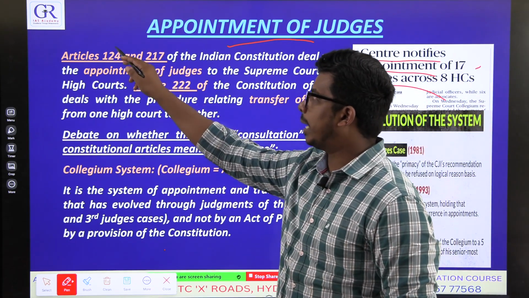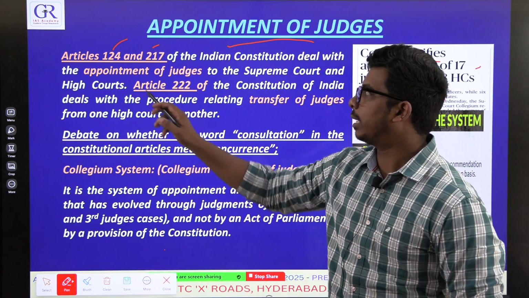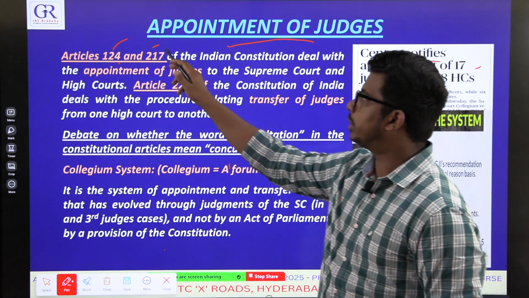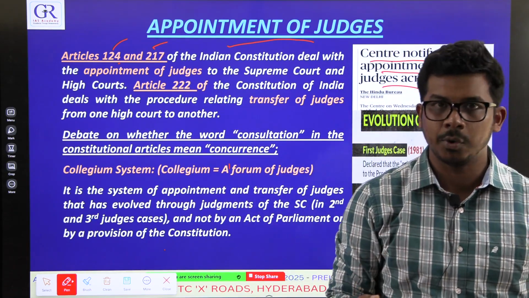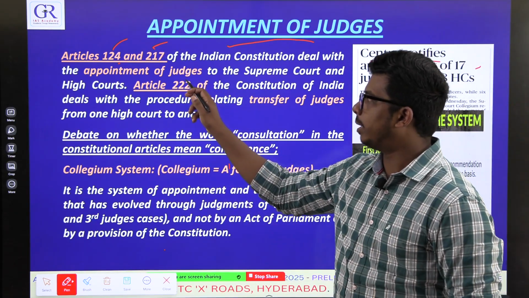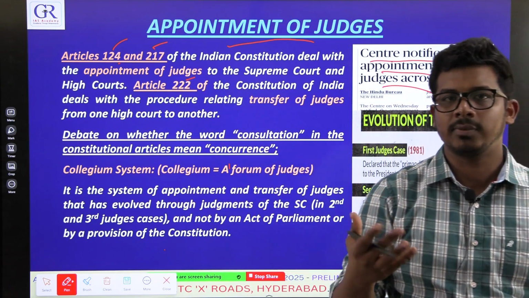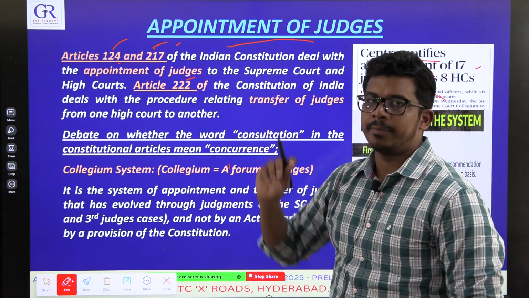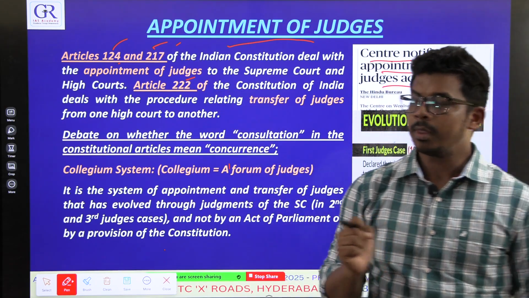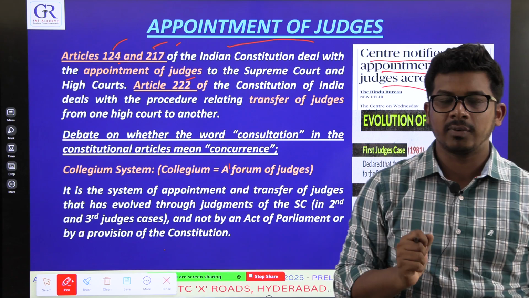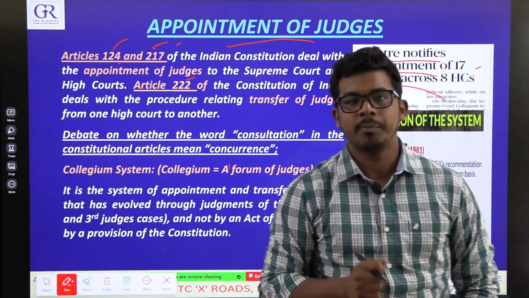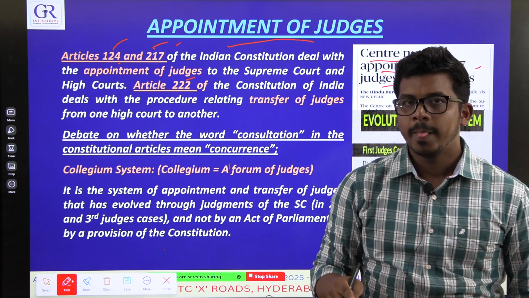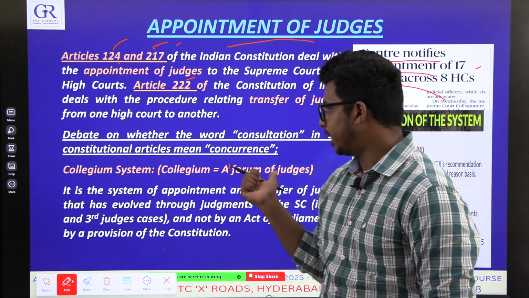There are two articles, Article 124 and 217. Article 124 talks about appointment of judges in the Supreme Court. Article 217 talks about appointment of judges in High Courts. And there is another article, Article 222, which talks about transfer of judges in High Courts from one High Court to another one. So all these three articles talk like this. Let's say Article 124. Article 124 says a person can be appointed as a judge to the Supreme Court by the President on consultation with the CJI.